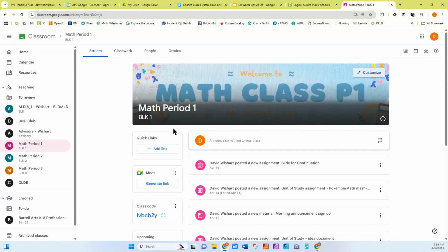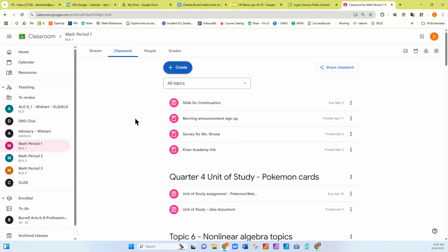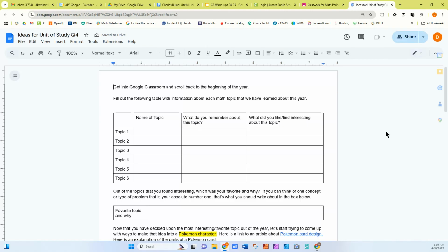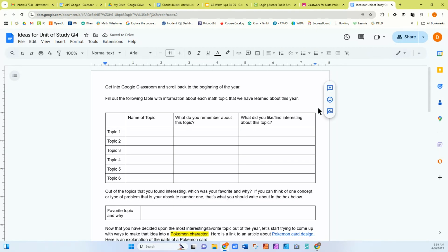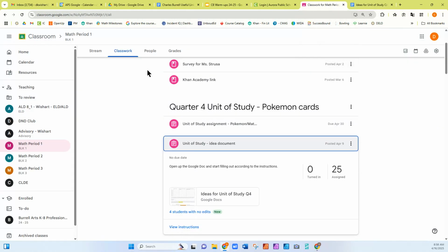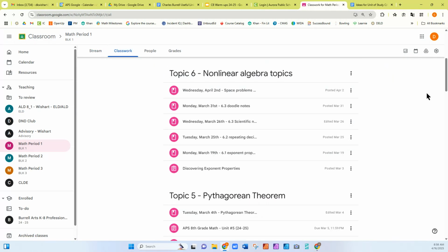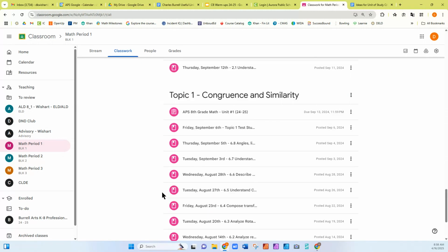I'm going to show you my thought process, basically what I do to think about the Pokemon card. When I'm filling out this form, I'm just going to go to my classwork, go back to the beginning of the year and look up my topics.